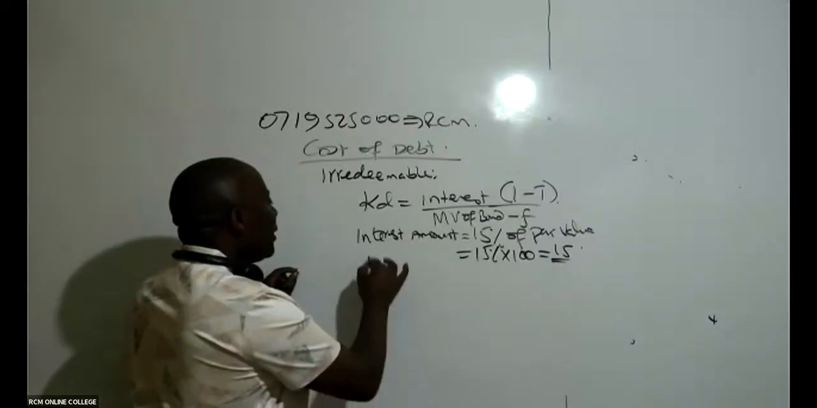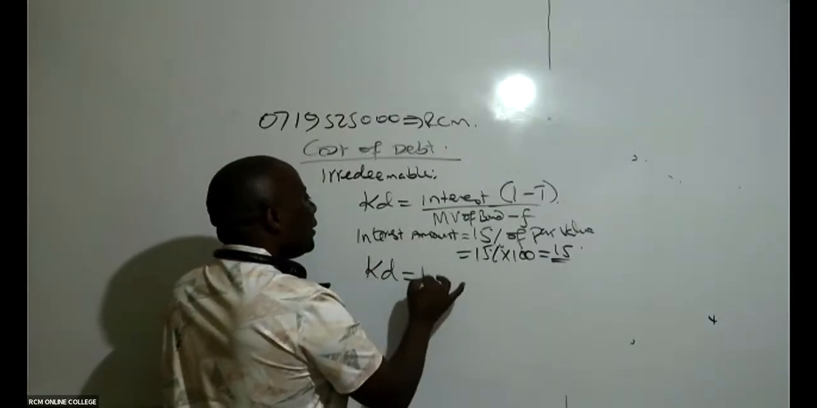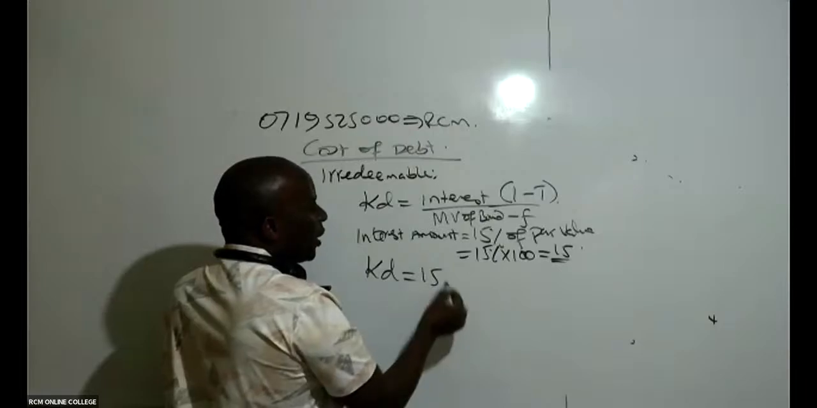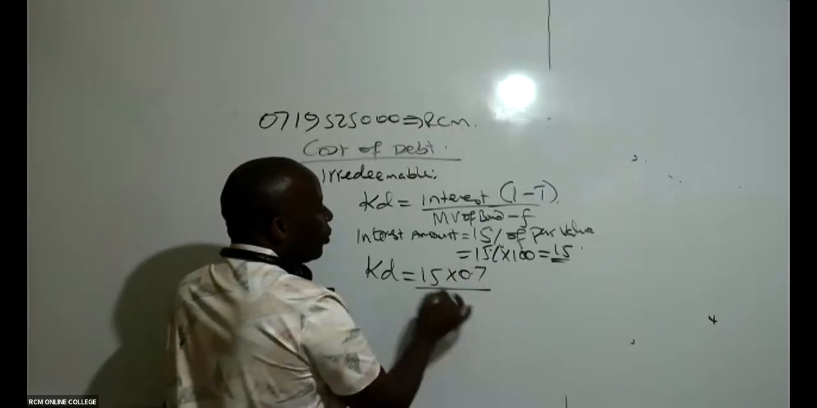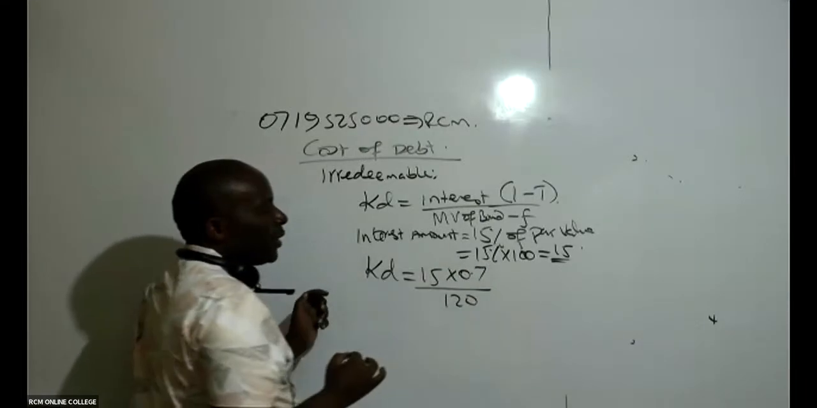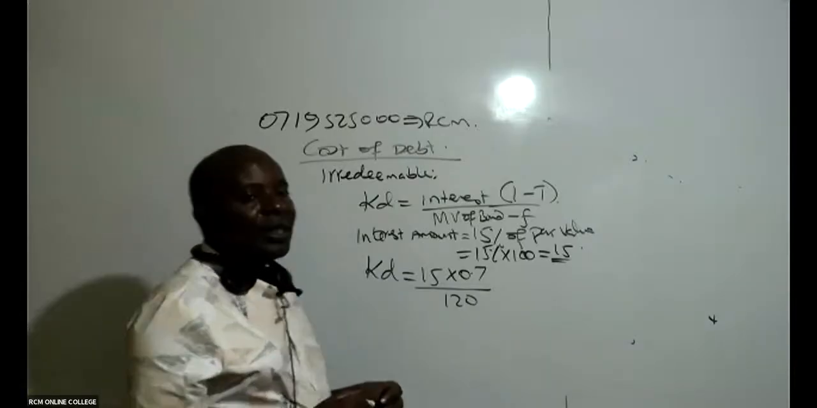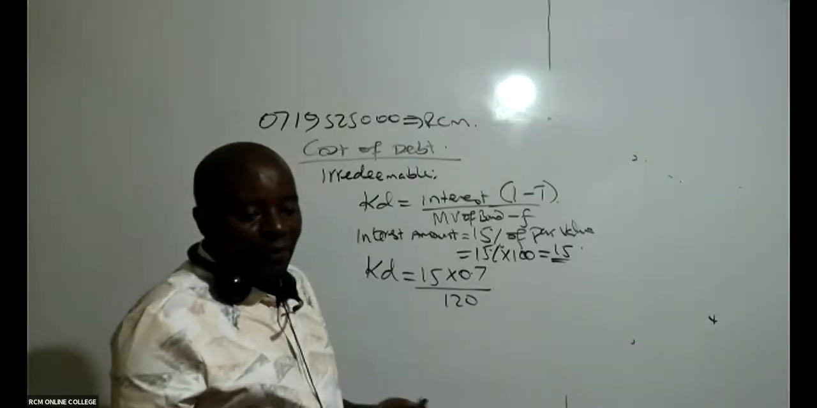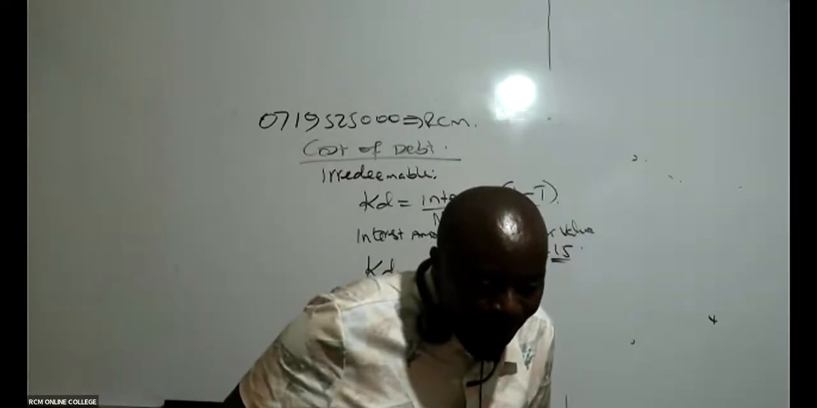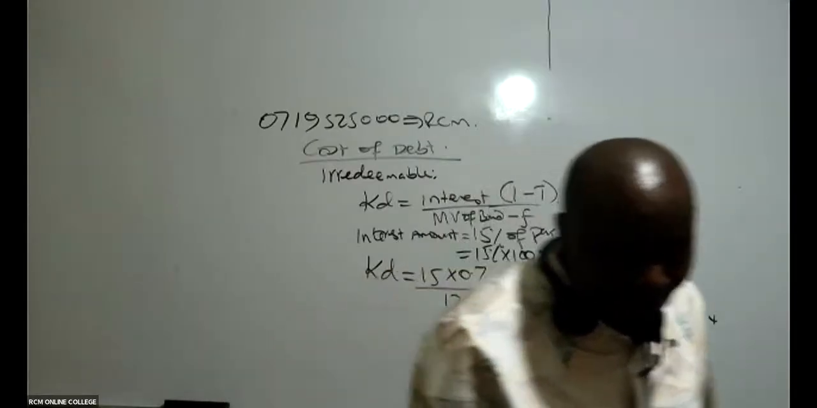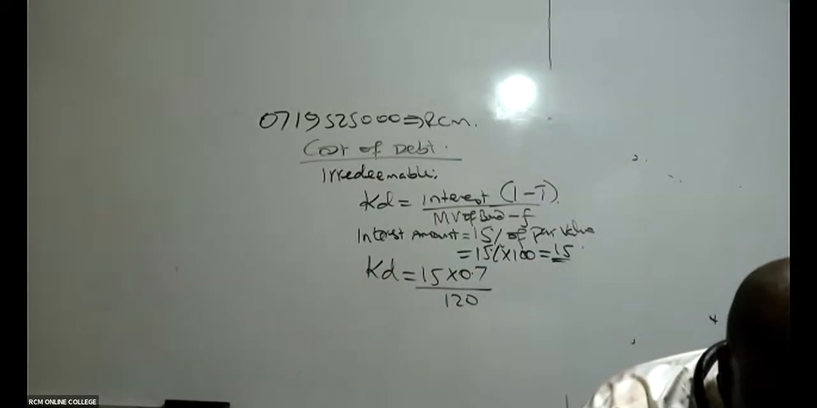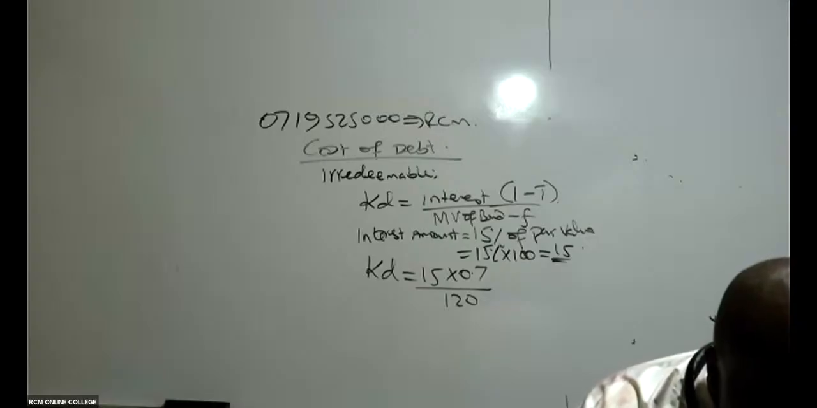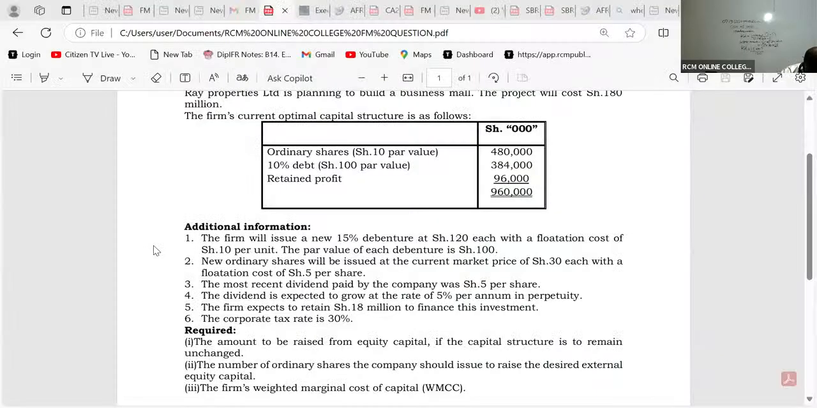Then my KD, my good students, will be the interest, 15 shillings times 0.7, all over 120. I'm sure most of them have not yet seen where I've gotten 0.7 from. Why not 10%? I like your questions. Why not 10%? Thank you for that question.